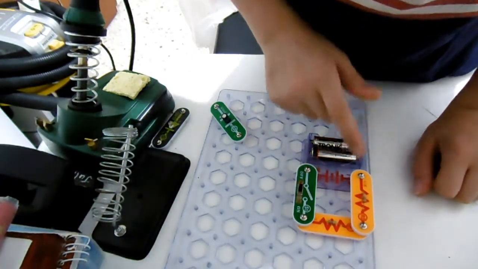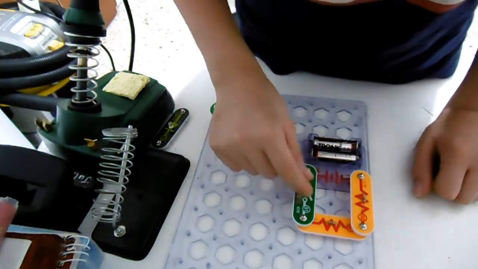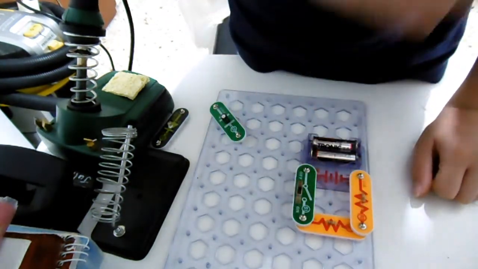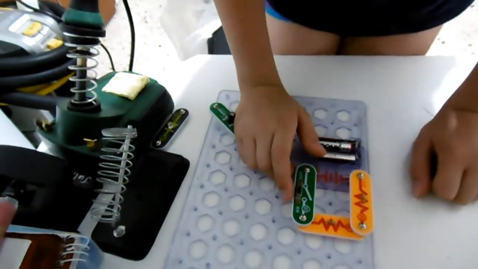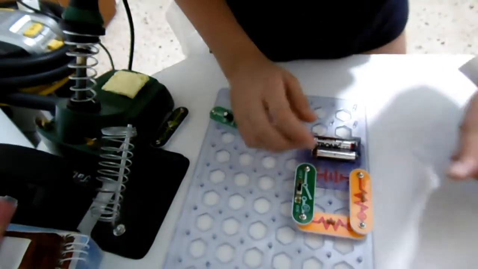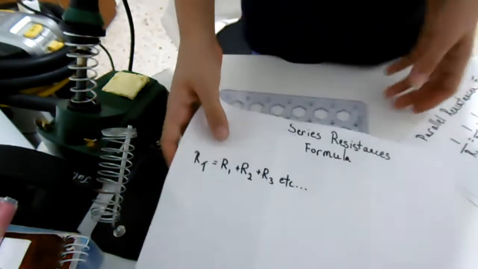I have two resistors connected to my battery, connected in series. One has a resistance of 5.1 kilo ohms and another of 100 ohms. Now how on earth do I calculate the total resistance? Well, this formula is how you calculate it.